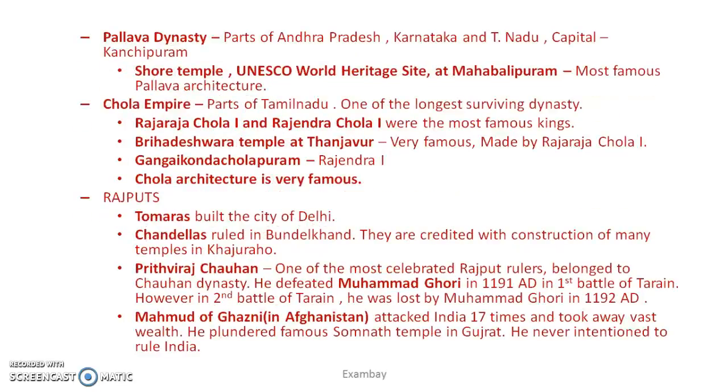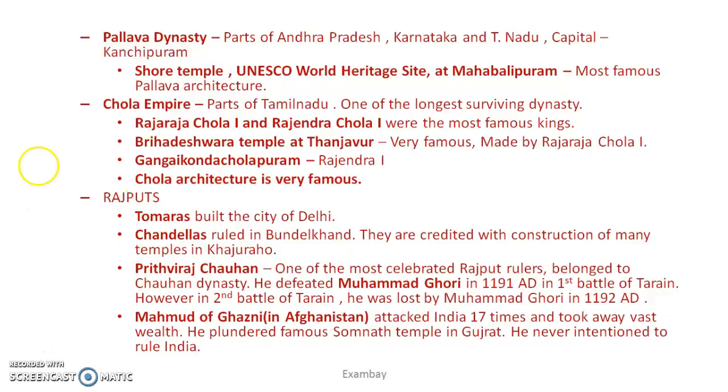Then Pallav dynasty in parts of Andhra Pradesh, Karnataka, Tamil Nadu. Capital is Kanchipuram. Shore temple, most famous Pallav architecture. This is important point. Then Chola Empire, most of the parts of Tamil Nadu. Rajaraja Chola and Rajendra Chola were their most important kings. Then Brihadeshwara temple at Tanjavur. Okay, Chola Empire, Gangaikonda Cholam. Chola Empire is already very famous for their architecture.